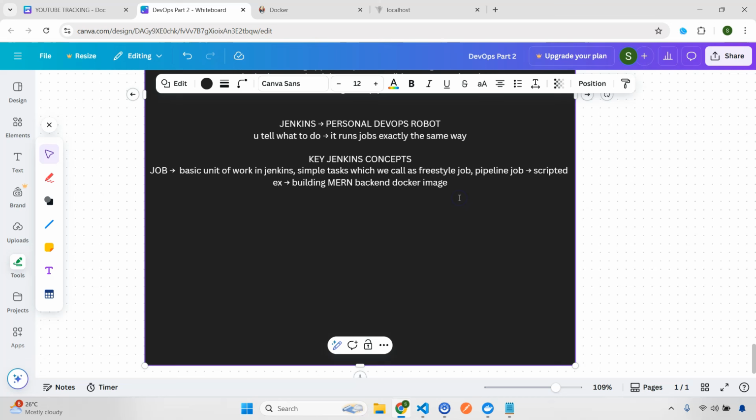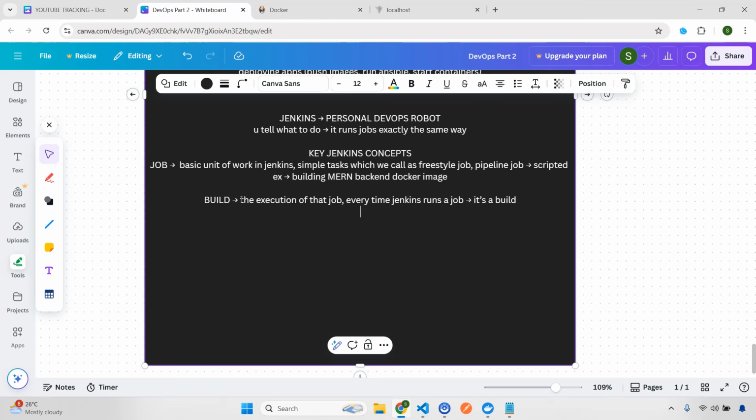So one is the job. Next we have build. Now, what is a build? Whenever you create a job, let's say I created a job A, what I need to do is execute this job, right? Then only it will work. So build is the execution of that job. It can be any job, a freestyle job or a pipeline job. You have to execute it. So very important: every time Jenkins runs a job, it's a build. As simple as that.